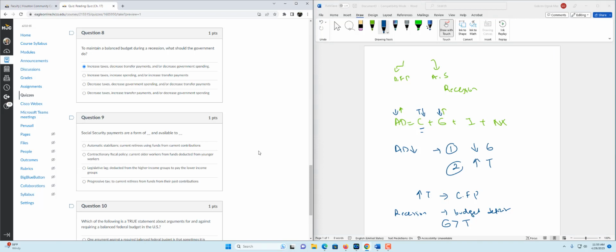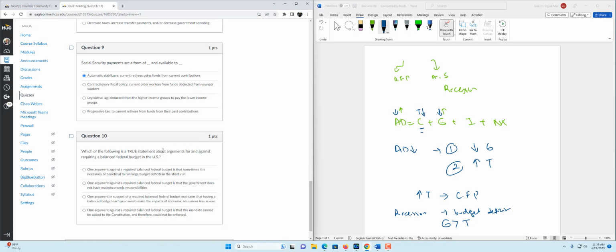Question 9. Social security payments are a form of automatic stabilizer, and current retirees are paid using funds from current contributions. And finally, question 10. Which of the following is a true statement about arguments for and against requiring a balanced federal budget in the US? One argument against a required balanced federal budget is that sometimes it's necessary or beneficial to run a large budget deficit in the short run. So this is the correct answer.